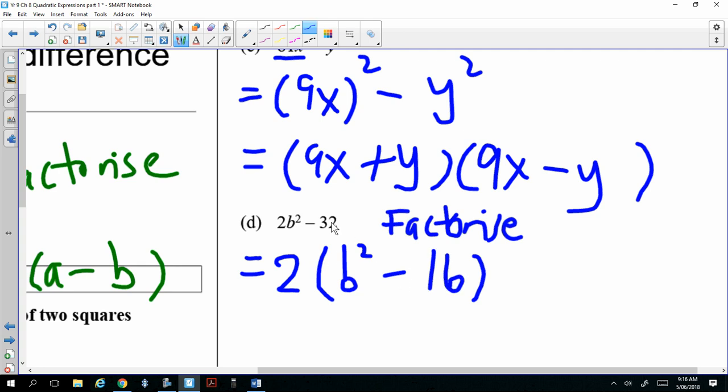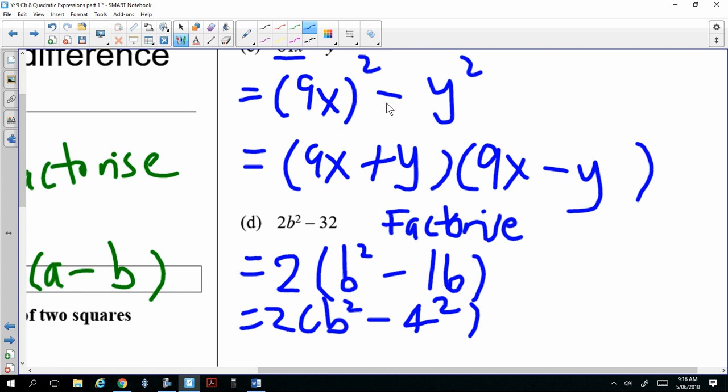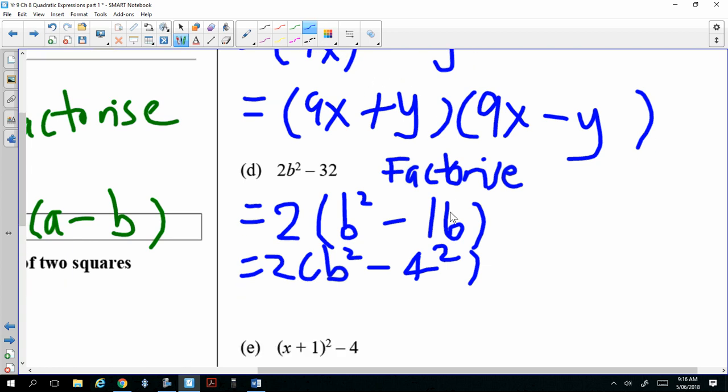Okay, we got that. Then we'll have to do the next step. Then write 16 as something square. That's a b. B. Okay, 4 square. So write 16 as 4 square. Like that. Not yet. We have to do that thing first, right? Before we do difference of 2 square. So 16 is 4 square.